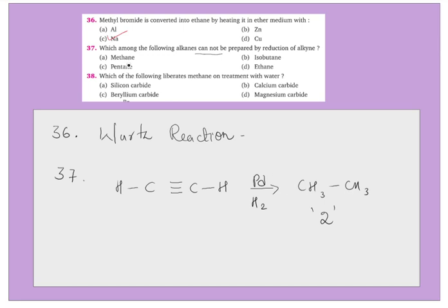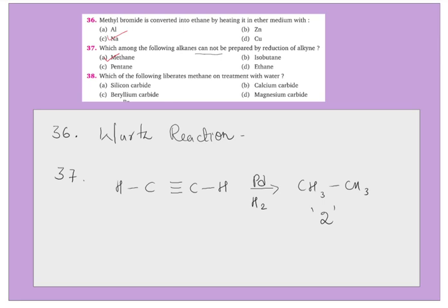But you can't prepare methane by this technique, as we don't have a methane alkyne, right? That's not possible because in order to have a triple bond there has to be at least 2 carbons. So that's the reason. Therefore, the right option is option A, that is methane. Methane cannot be prepared by this particular method.